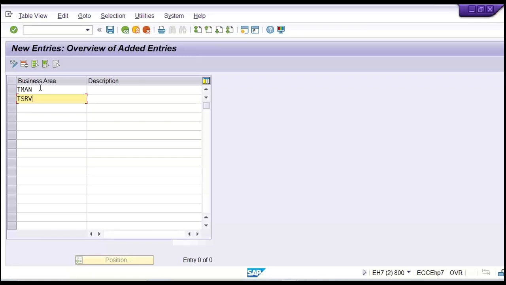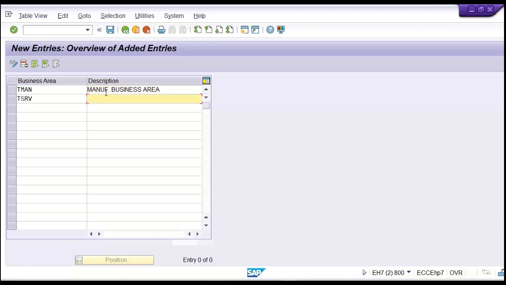One sound is appearing, right? Here also, if you want to add another letter, the minimum is 1 digit and the maximum is 4 digits. That is the length of the code here. So you can give a minimum 1-digit, maximum 4-digit code. And here the descriptions, let's suppose: manufacturing business area.